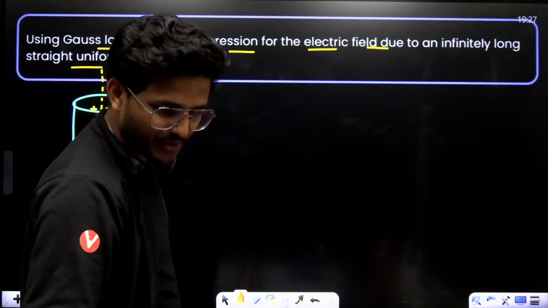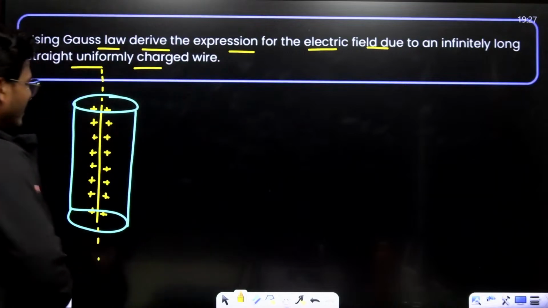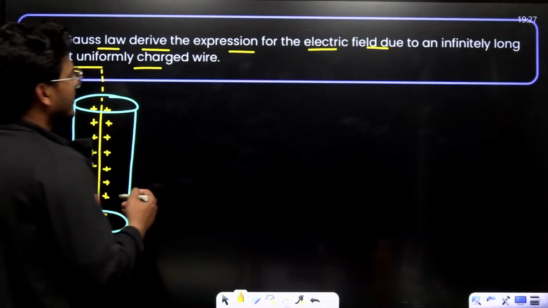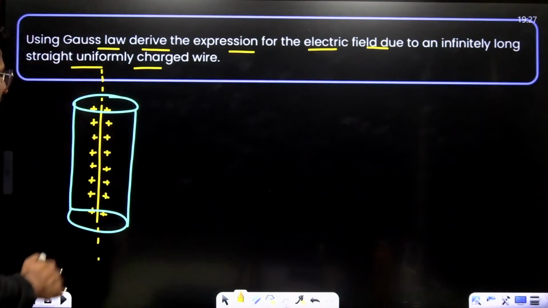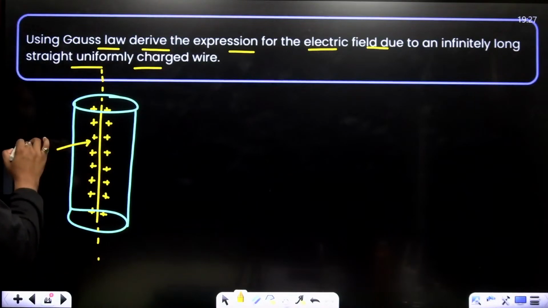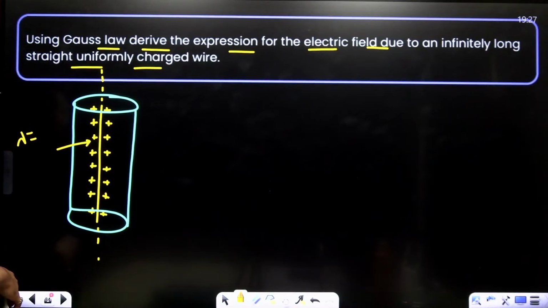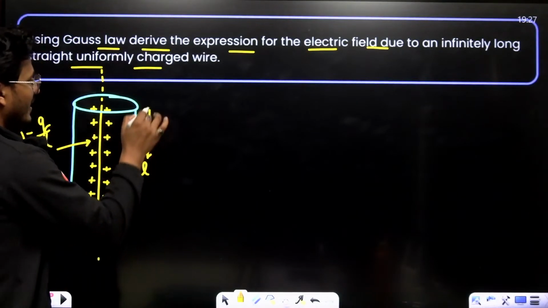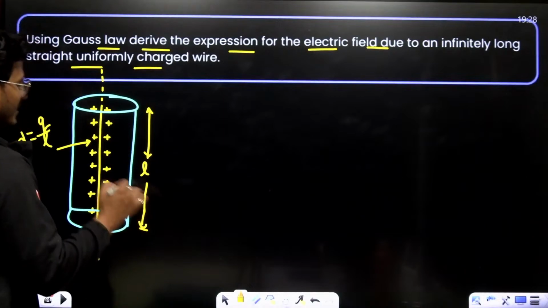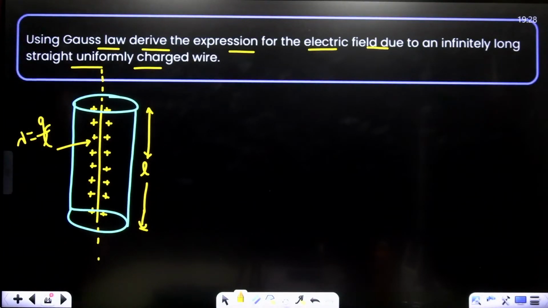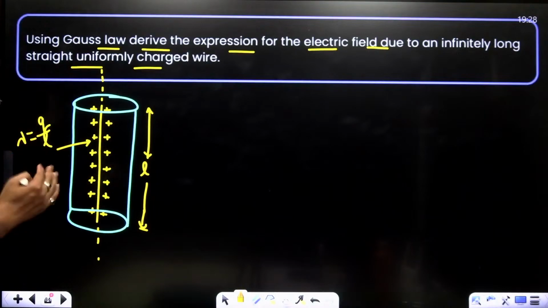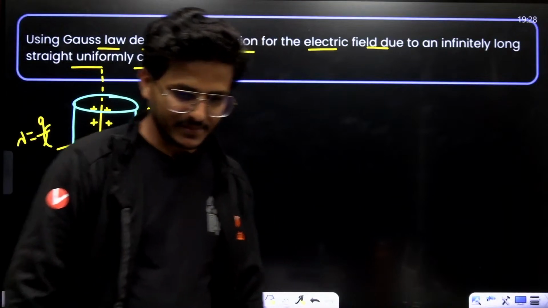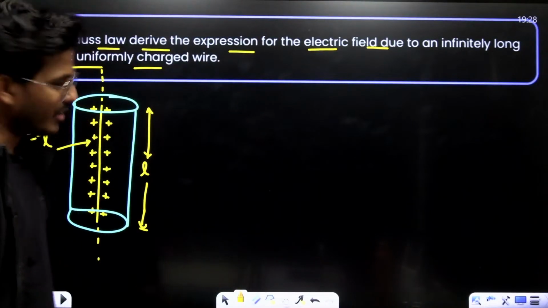Yeah, this is the first application of Gauss theorem. Just see, this is lambda, basically Q upon L. L is the length of the conductor, Q is the charge, and lambda is the charge per unit length. Right? Okay. Now see.